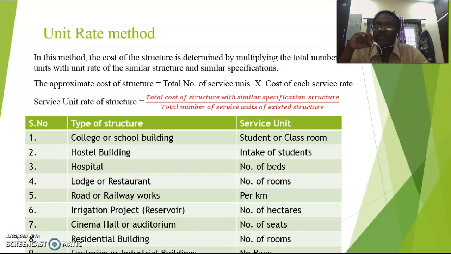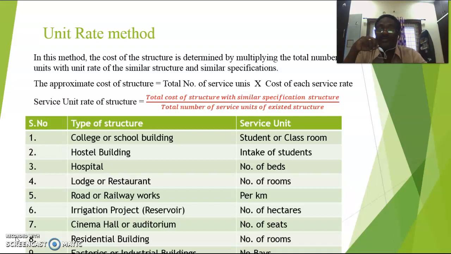In the approximate estimates, the first method is called the unit rate method. In this method, the cost of the structure is determined by multiplying the total number of units, that is called service units, with the unit rate of a similar structure with similar specifications. We also have to take the cost of structures available in the locality, that is in the existing area where you want to construct the new building or new structure. So the approximate cost of the structure you can evaluate by using this formula: total number of service units multiplied by cost of each service unit.